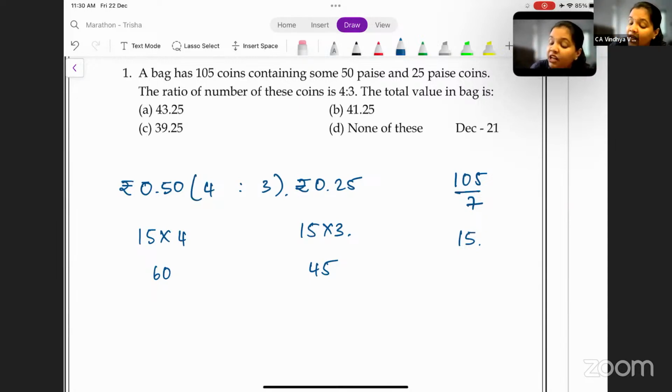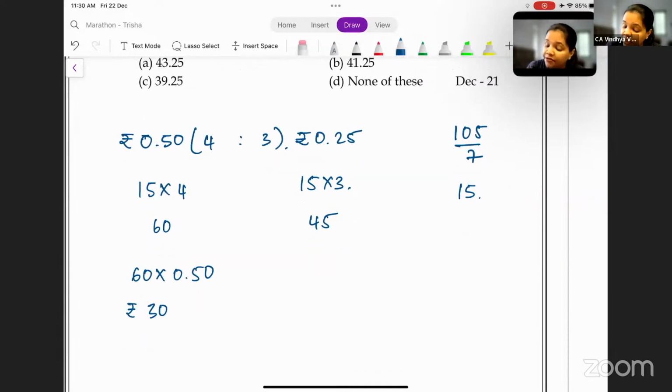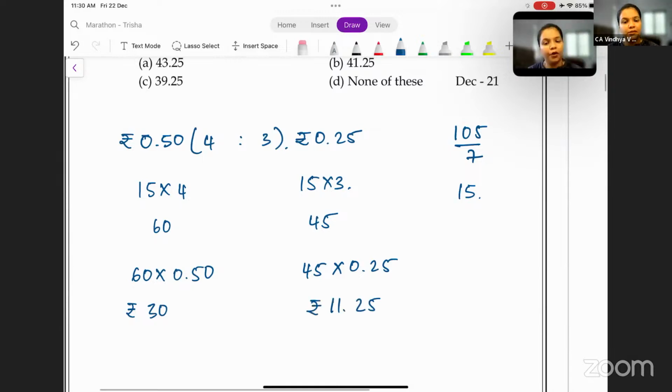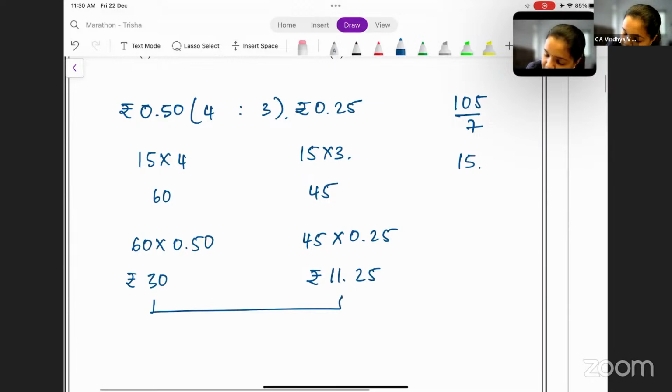Now you need to find the value of the coins. How will you find the value of the coin? Value is nothing but total coins into the value per coin. So there are 60 50 paise coins, which makes it 60 into 0.5, that is 30 rupees. And there are 45 25 paise coins, which makes it 45 into 0.25, that is 11.25 rupees. So 30 plus 11.25 is 41.25.